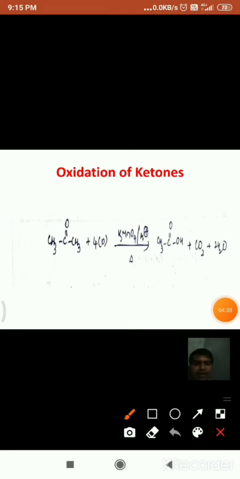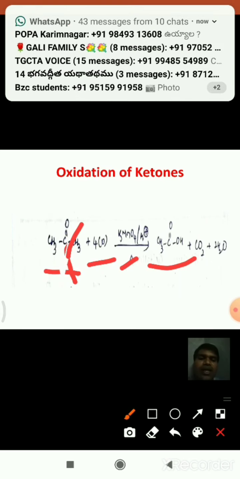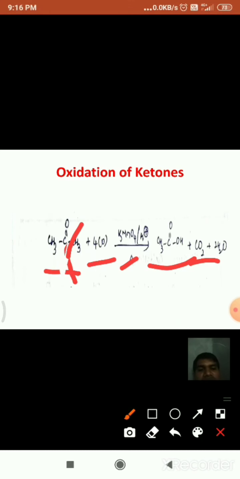For example, this is acetone, which is a ketone. When it is oxidized in the presence of a strong oxidizing agent like potassium permanganate in acidic medium, a carboxylic acid is formed. This oxidation requires the breaking of these two C-C bonds, so along with the carboxylic acid, carbon dioxide and water are also formed.